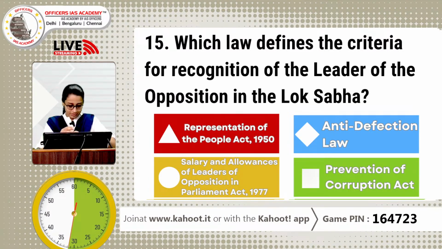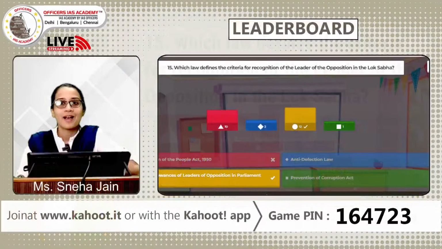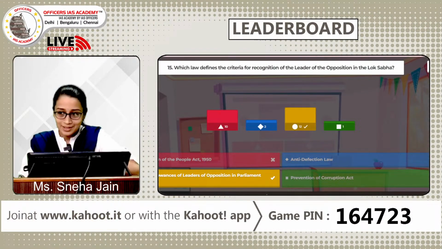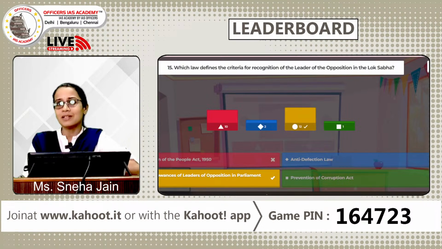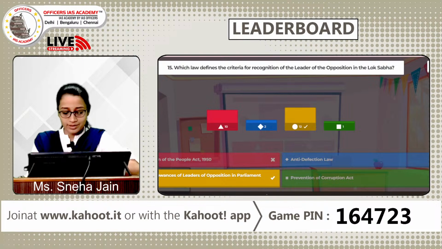I think this question has confused more than half of our participants. So quickly looking at the answer, the answer is C, Salary and Allowances of Leaders of Opposition in Parliament Act. Leaders of opposition have got statutory recognition. By a law passed by the Parliament, they've got recognition, and that law is option C. It says that the leader of opposition is the leader in the house of the party in opposition to the government having the greatest numerical strength, and is recognized by the Chairman of the Council of States or the Speaker of the House of the People.